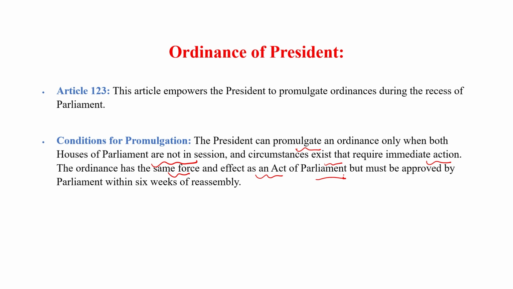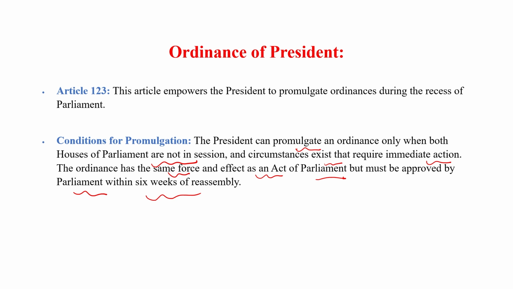It will work as the same laws made by the parliament, but for 6 months and 6 weeks only, and must be approved by parliament within 6 weeks of reassembly. If parliament wants this law to become permanent, it has to approve this bill within the 6 weeks of the reassembly.